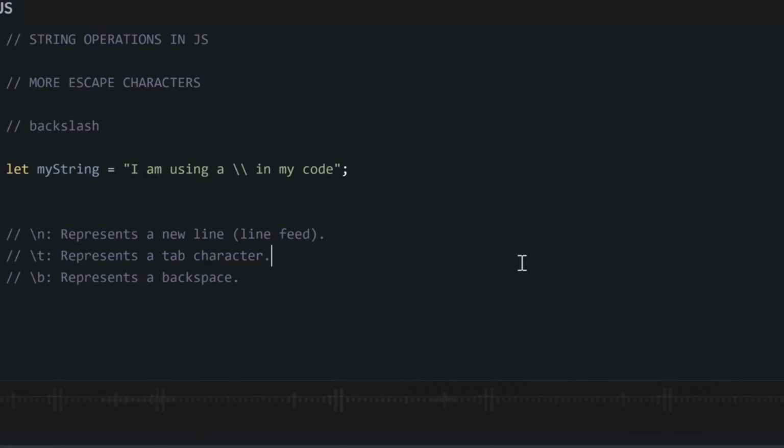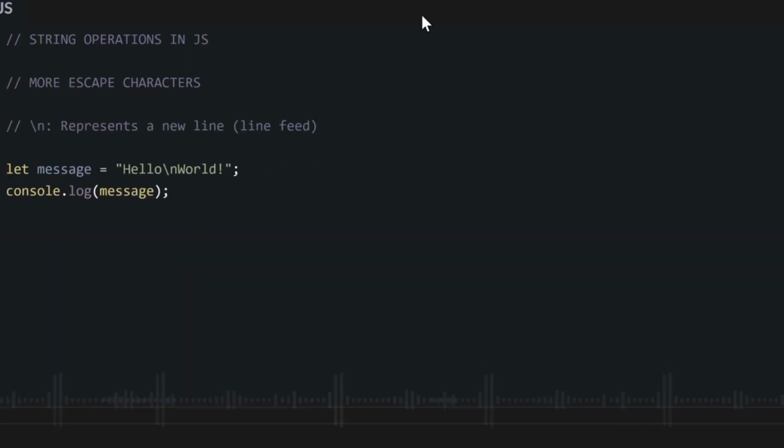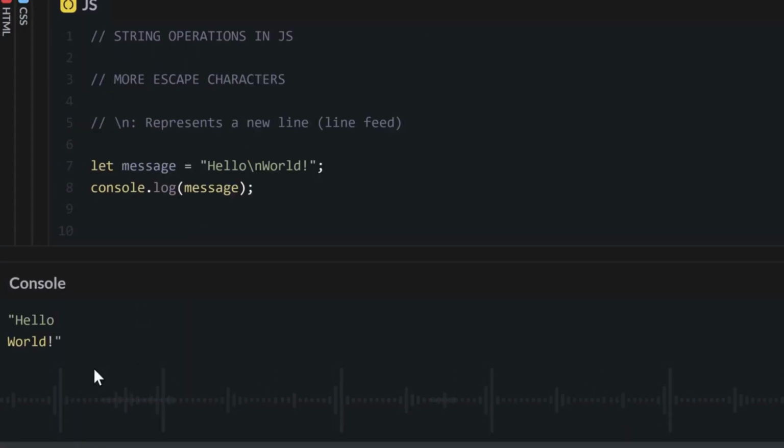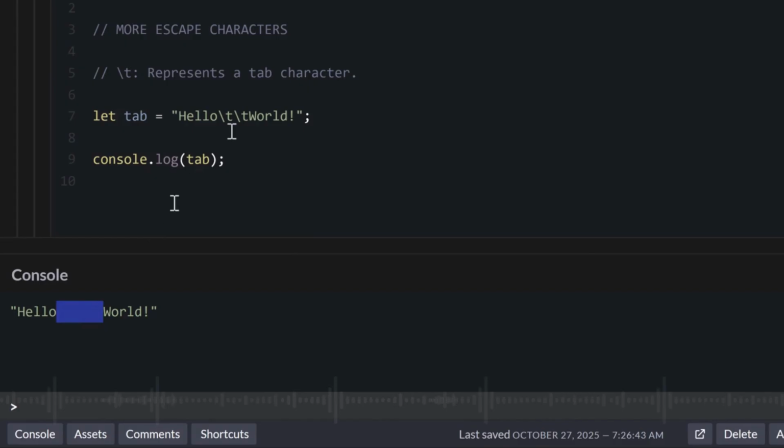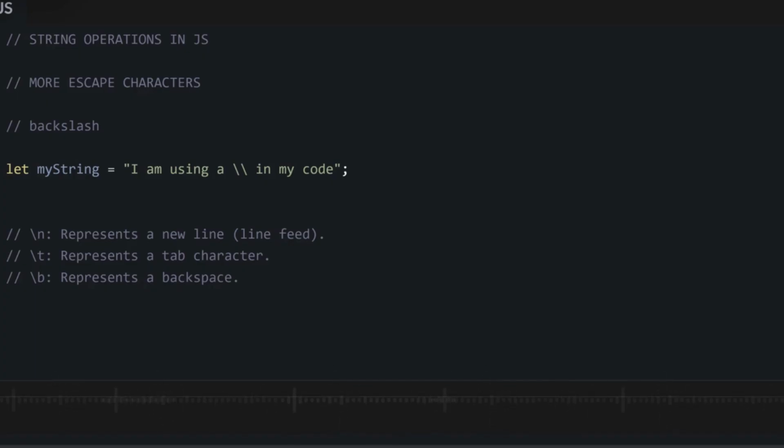Other ones are like this new line character. If you want your string to start on a new line, if you just add space or you press enter, it will not work. You will just use backslash n, which is new line, and we use backslash t for tab and backslash b for backspace. No need to memorize all of these things. If you find these things hard to memorize, no need to worry about cramming all of them.